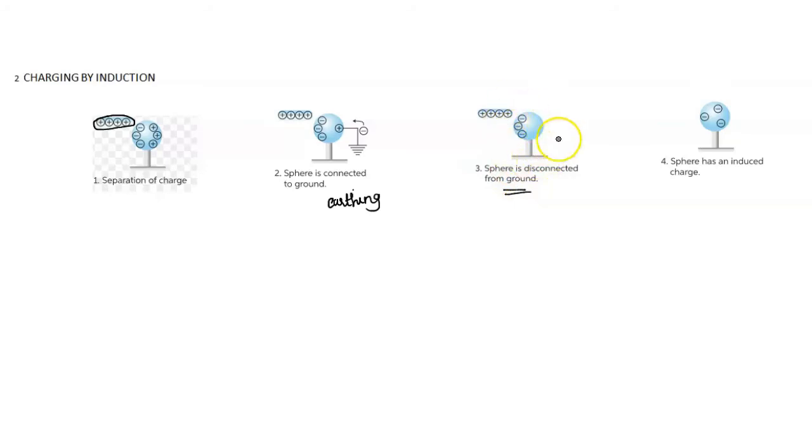Then what happens? The sphere now becomes negatively charged because some of the positive charge gets displaced to the ground, right? So now the number of electrons becomes greater than the number of protons. We can call this sphere negatively charged because the number of electrons in the sphere is greater than the number of protons in the sphere. Hence, this is the method of charging by induction.